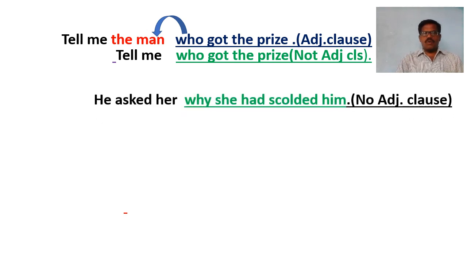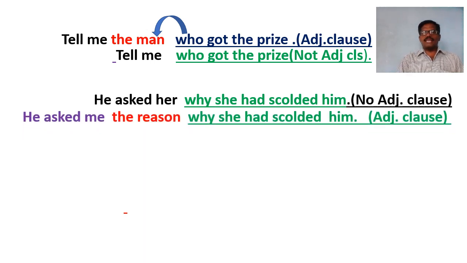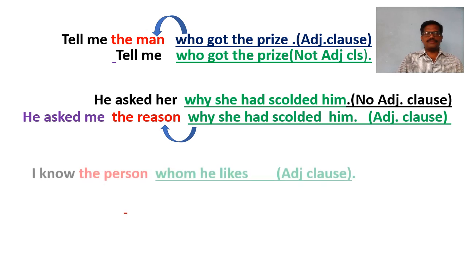In this example, why she had scolded him is not an adjective clause because it has no antecedent before it. It has no noun phrase before it to describe. Whereas here, why she had scolded him will be the adjective clause because it has an antecedent in the form of the reason. It has a noun phrase, that is the reason, before it to describe. So this subordinate clause, why she had scolded him, will be the adjective clause.